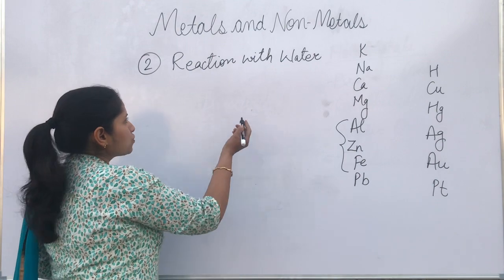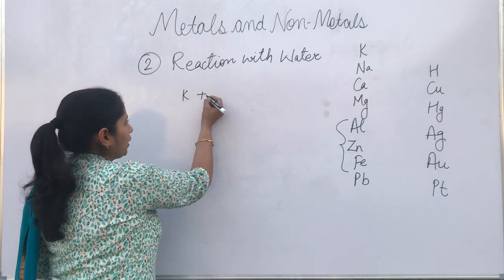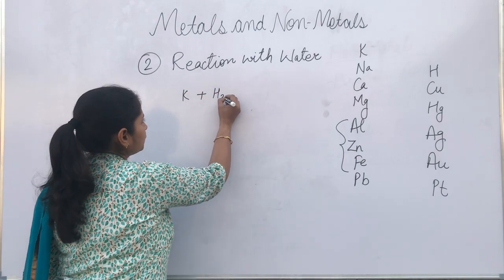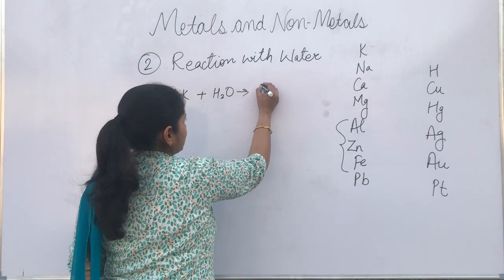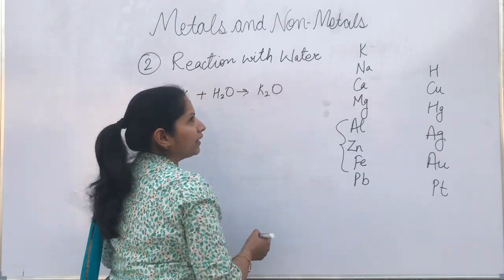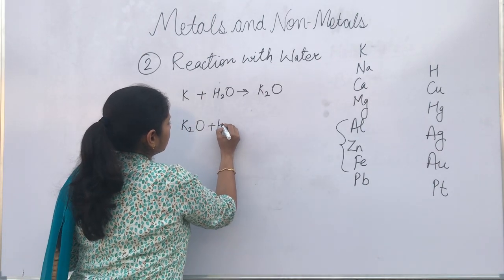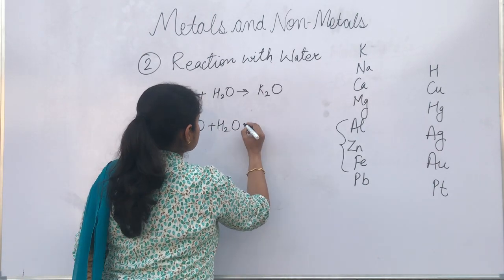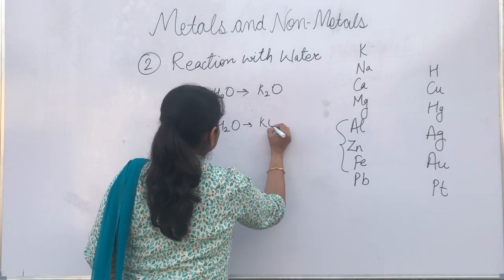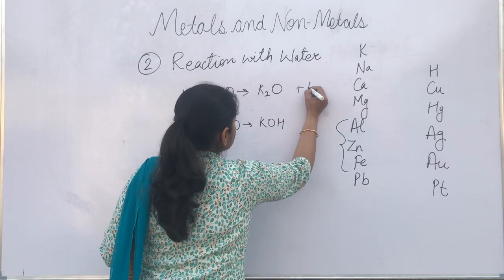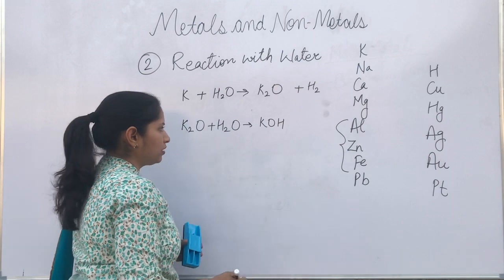Let's see that. When these metals react with water, first they form their oxides. And these oxides again react with water to form hydroxide. When the oxide is formed, hydrogen gas will be released.